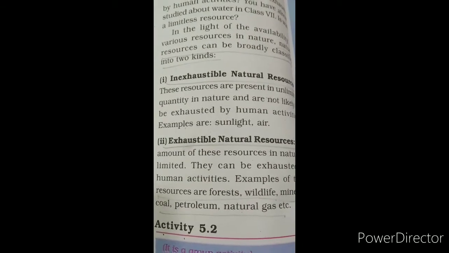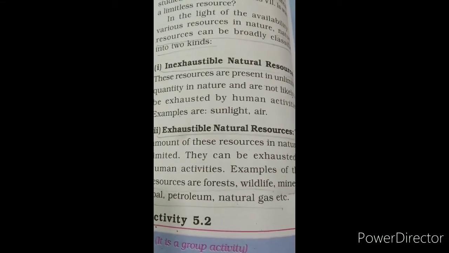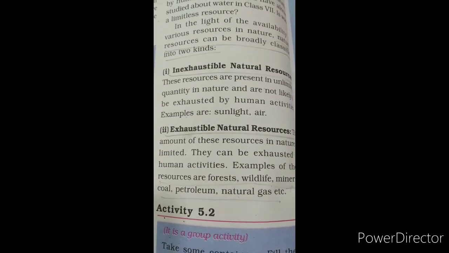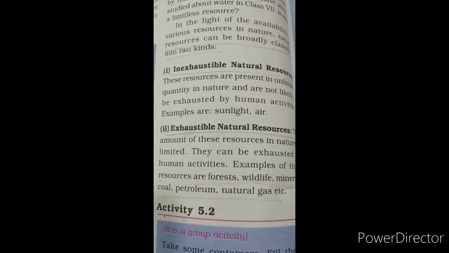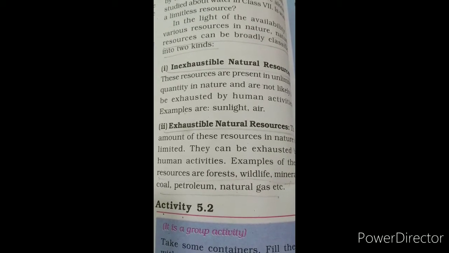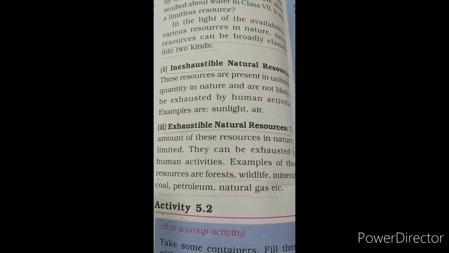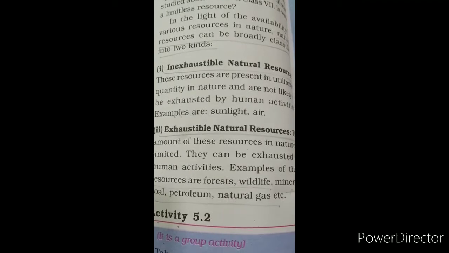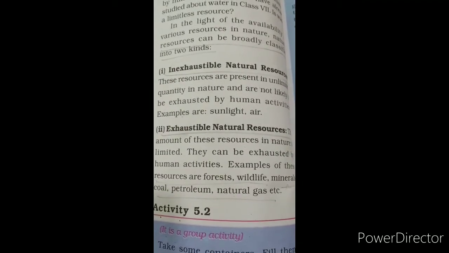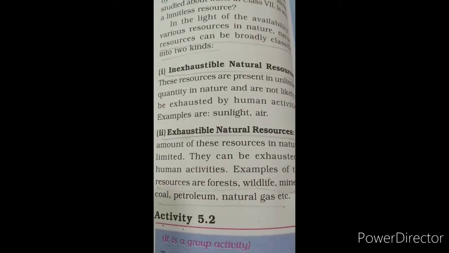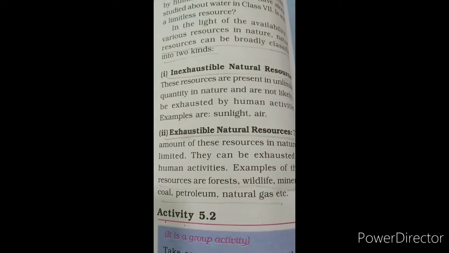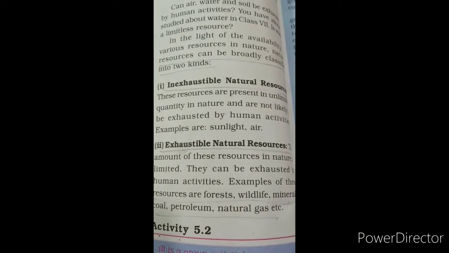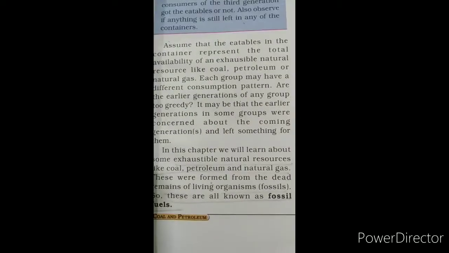Natural resources can be broadly classified into two kinds: inexhaustible and exhaustible. Inexhaustible resources are present in unlimited quantity in nature and are not likely to be exhausted by human activities. Example: sunlight and air. Is it clear? Second is exhaustible. They can be exhausted by human activities. Examples are forest, wildlife, minerals, coal, petroleum and natural gas.